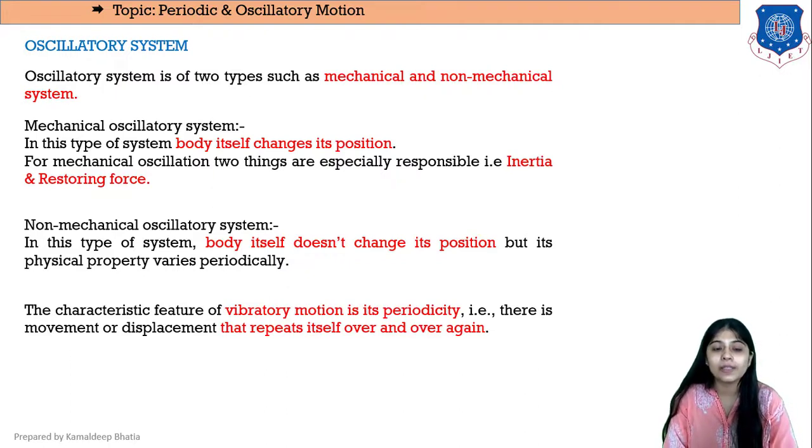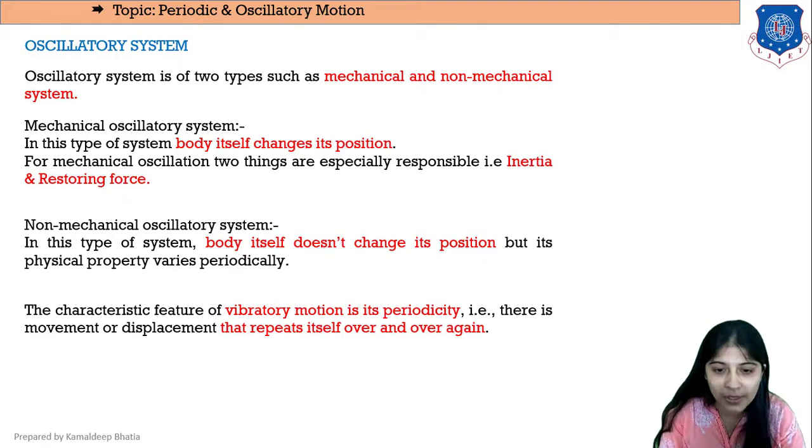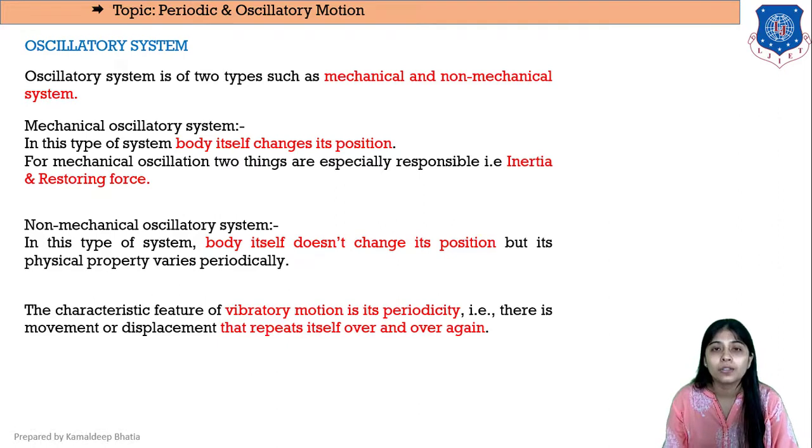For example, the characteristic feature of vibratory motion is its periodicity. So this is the main difference between mechanical and non-mechanical oscillatory system, that in non-mechanical oscillatory system, the body doesn't change its position on its own, right? So let us see some examples of mechanical oscillatory system.